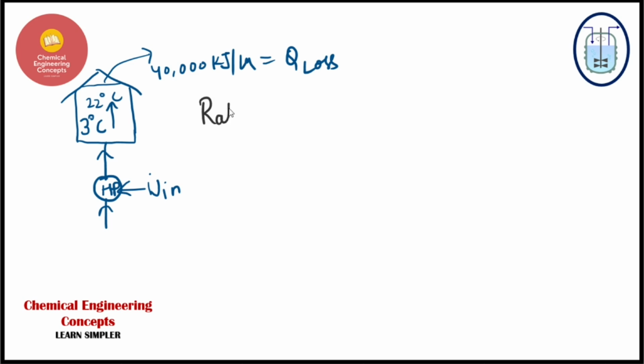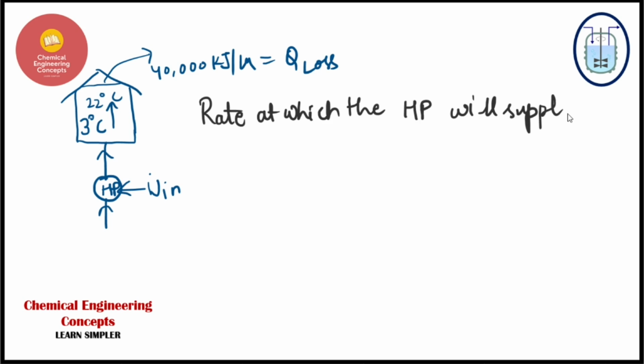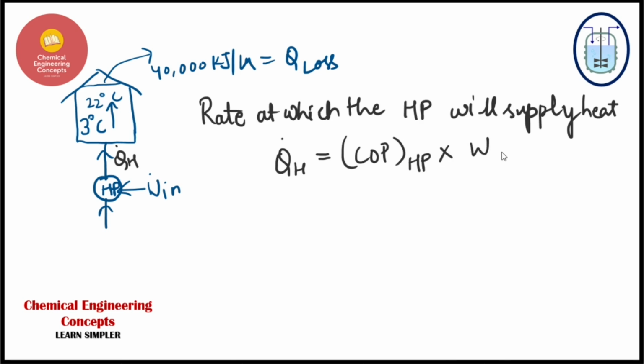So the rate at which the heat pump will supply heat will simply be QH. This comes from the COP value, the coefficient of performance for this heat pump, multiplied by the work input. Both of these are given to you in the problem.